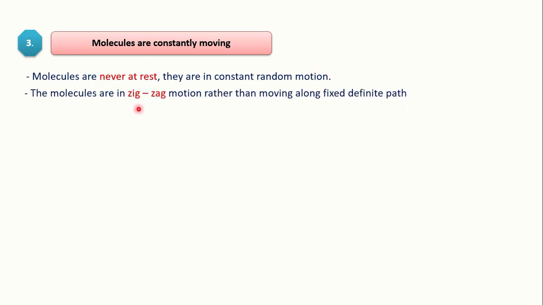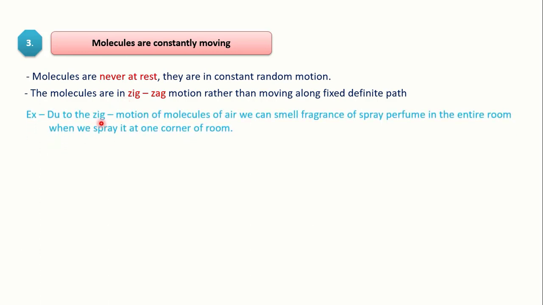The molecules move in a zigzag motion rather than along a fixed definite path. Due to the zigzag motion of molecules of air, we can smell the fragrance of a perfume spray in the entire room when we spray it at one corner of the room.